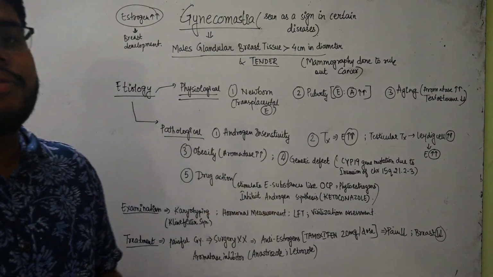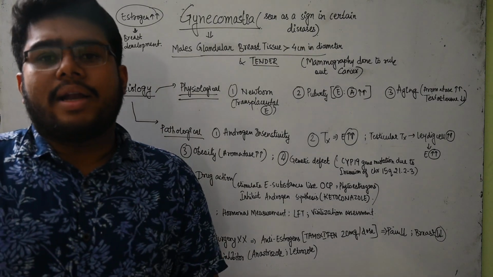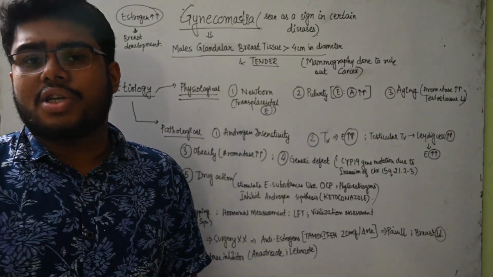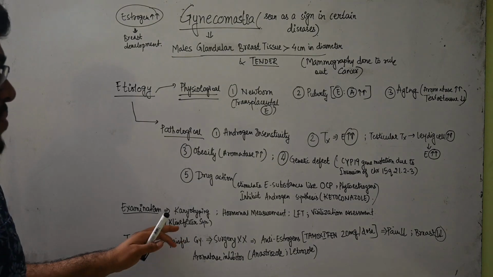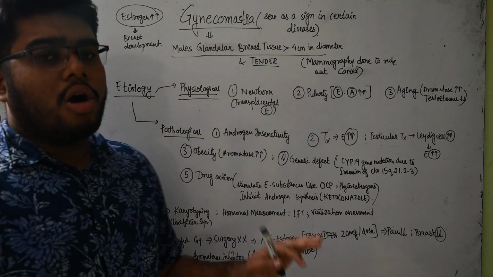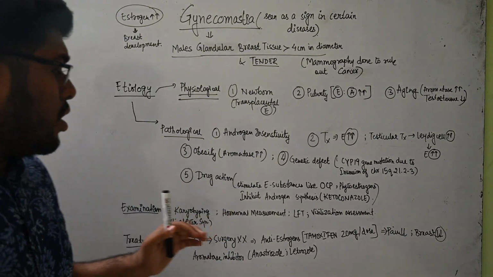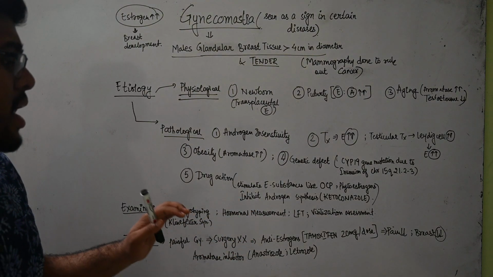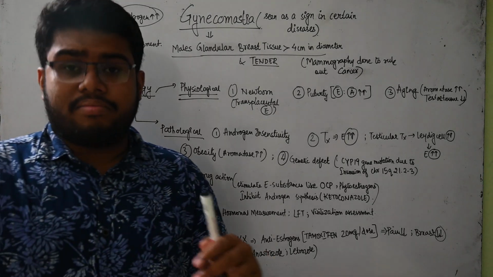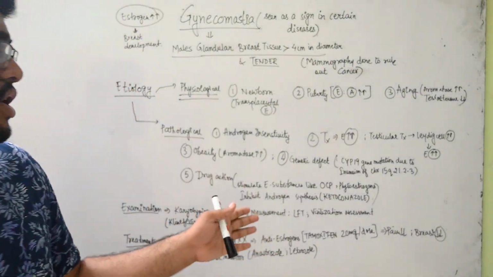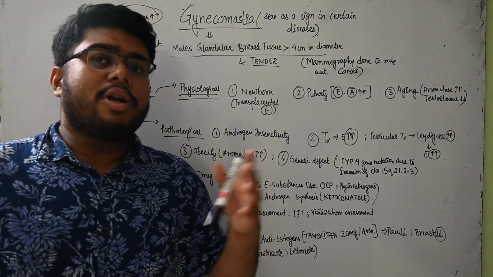If we talk about clinical examination, here we see that karyotyping is most importantly done, for example in case of Klinefelter syndrome. We know that gynecomastia is a clinical feature, a sign that we generally see. Then we do hormonal measurements: HCG, estrogen, testosterone, all these hormones are measured in the body. And also there can be certain problems with the liver, so liver function test, virilization assessment, all these things are generally done.